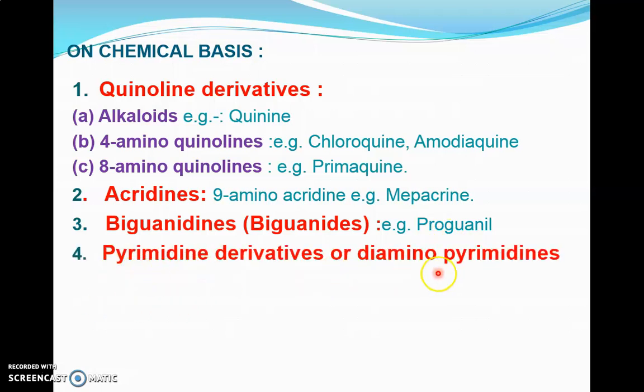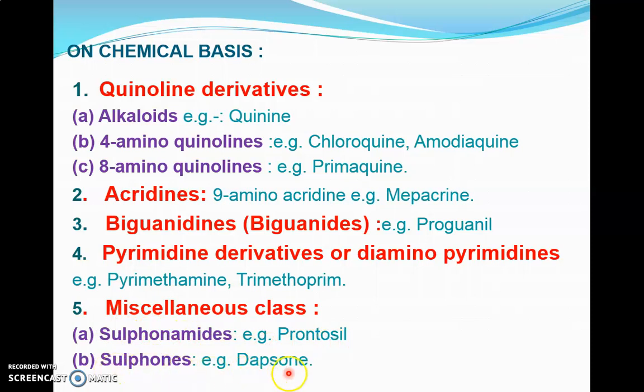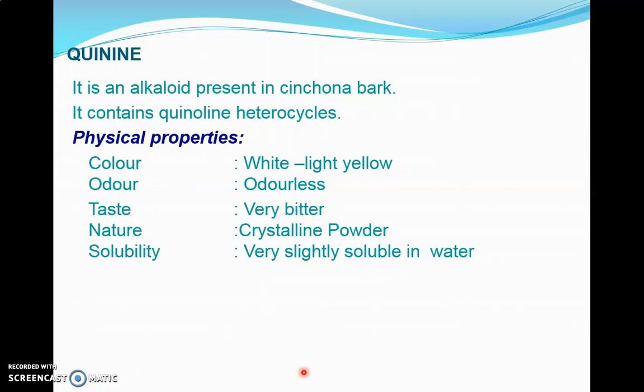Pyrimidine containing or diamino-pyrimidine containing drugs are pyrimethamine and trimethoprim. These are the examples. The miscellaneous class includes the sulfonamides, protonsil and the sulfones, such as dapsone. Dapsone is also used as an antileprotic, and this can be used in the treatment of malaria also.